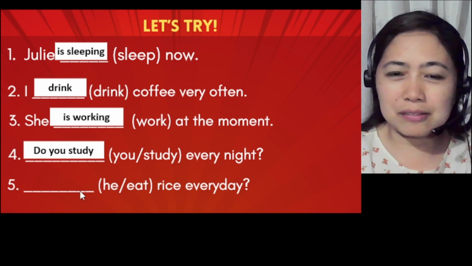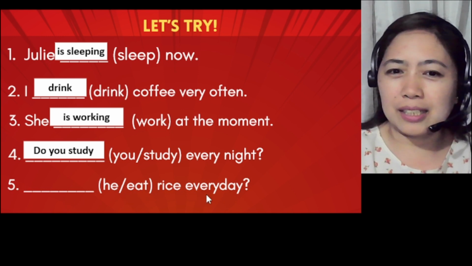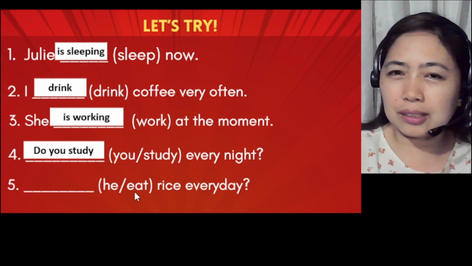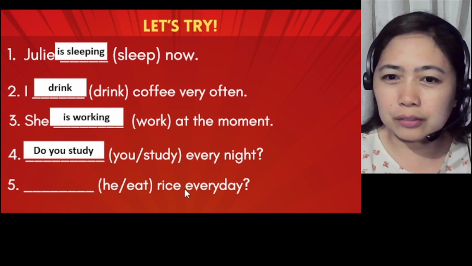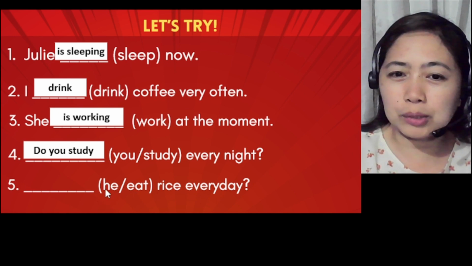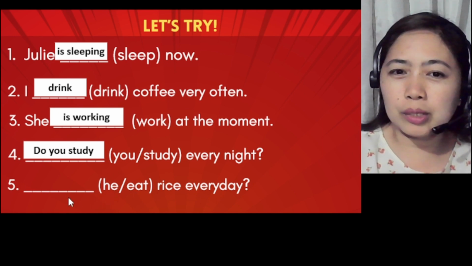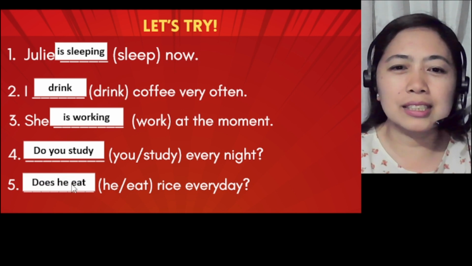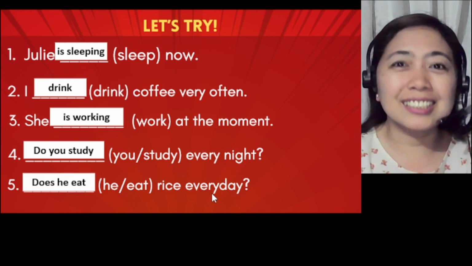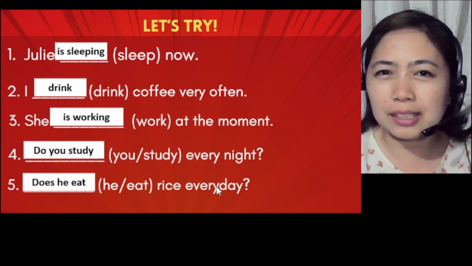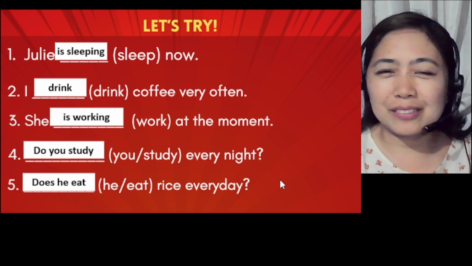And lastly, we have blank, he eat rice every day. So he and eat. So you only have to choose do or does for the question here. Since your subject is singular in form, so we use, okay, does here. Does he eat rice every day? Yes, he does. Okay, for short answer. Or no, he doesn't. I hope I made myself clear with this comparison.